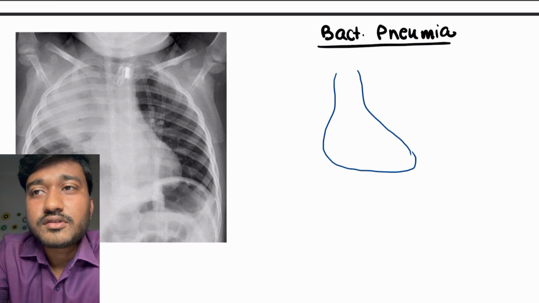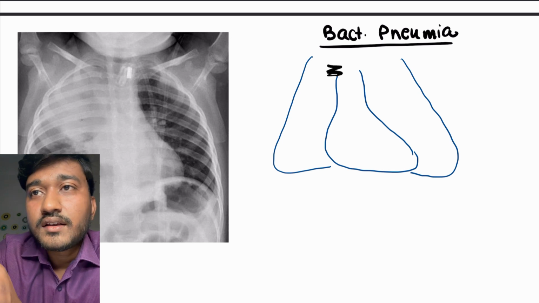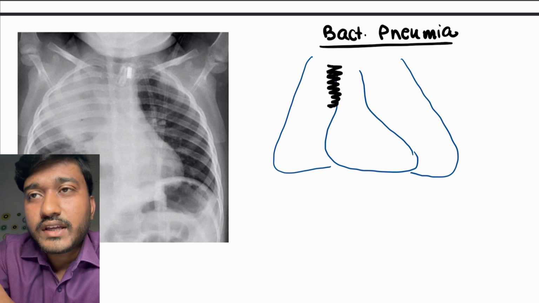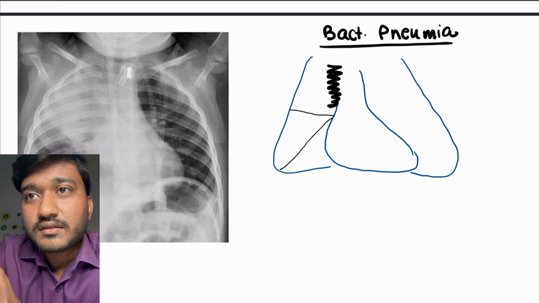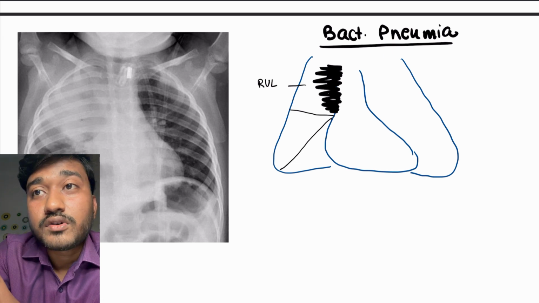Now let's say bacterial pneumonia. What will you find in case of bacterial pneumonia? To understand it, you need to know what is silhouette. Silhouette means the shadow, okay. Suppose, in what I am drawing, the portion of the heart, if you cannot make out this portion, that is, if it becomes totally white and the boundary cannot be made out, this is due to right upper lobe consolidation. Please remember it, because the right upper lobe is anatomically present in that part, okay.